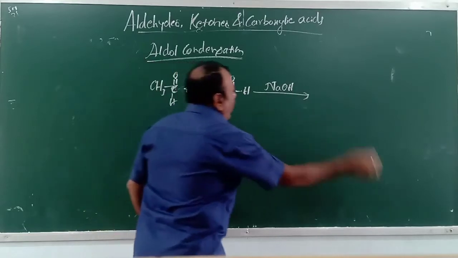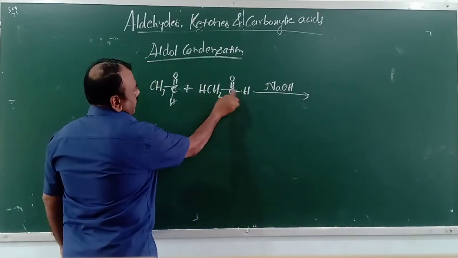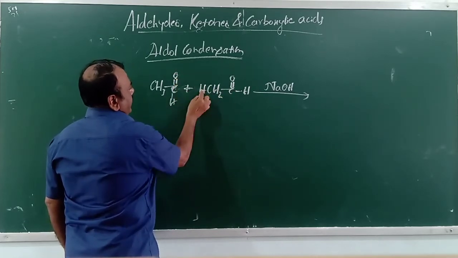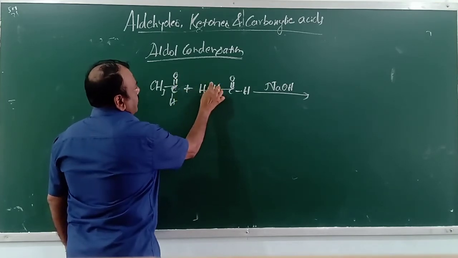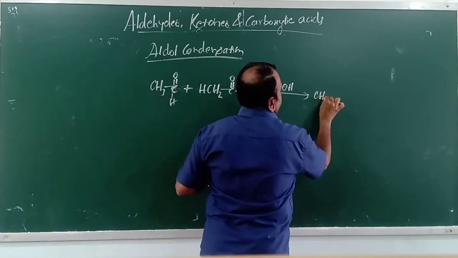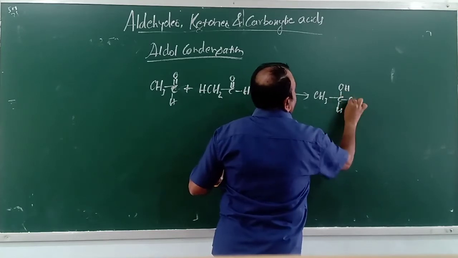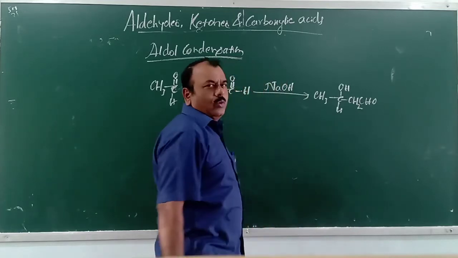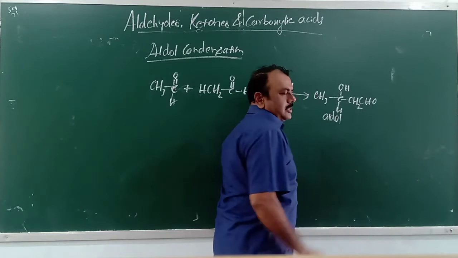Yes, what happens? The hydrogen atom of this one aldehyde molecule will transfer to oxygen. From here, H plus comes here, here minus H formation happens, and it bonds on this carbon. See what you have to write. Here CH3 CHOH CH2 CHO. These compounds are called aldols.